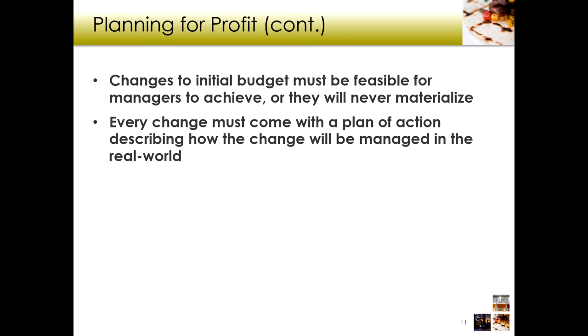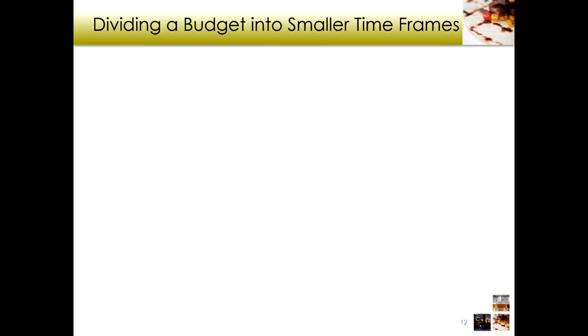So having a plan on how that's going to work compared to each expense, right? If we increase our income because we're doing this, okay, is that going to increase our labor cost? Is it going to increase our food cost? Do we need to buy a new pizza oven? Those things all sort of play together, right?